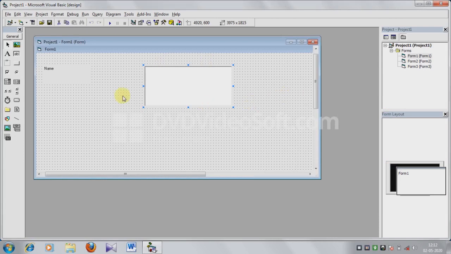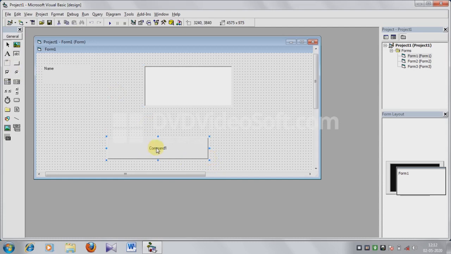Okay, so this is a simple form, just a name and a blank area, and then I am taking a command button. This is the command button, and I drag it.